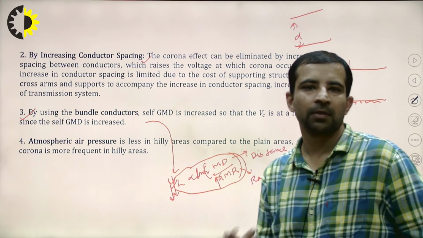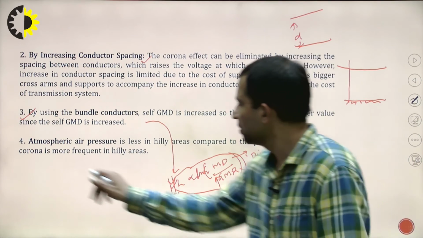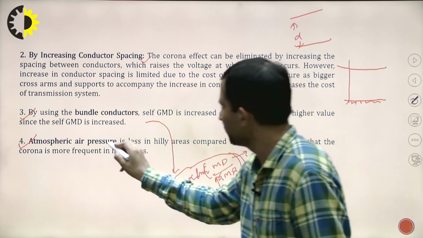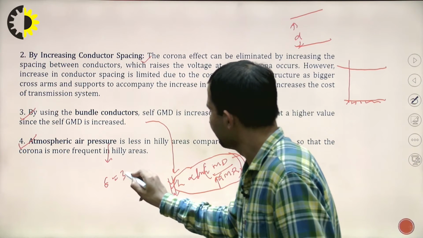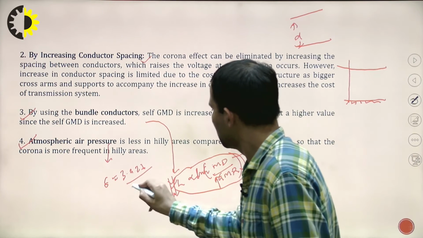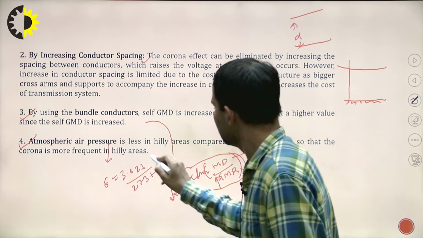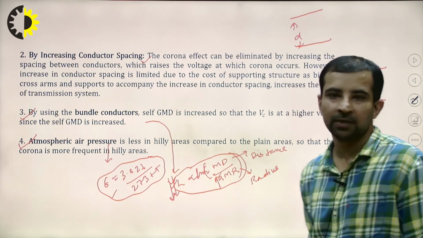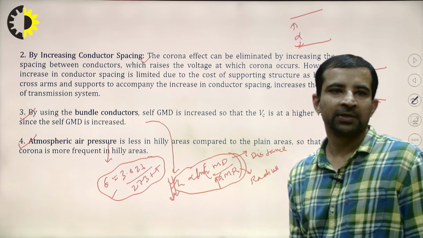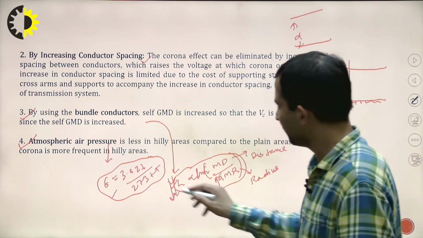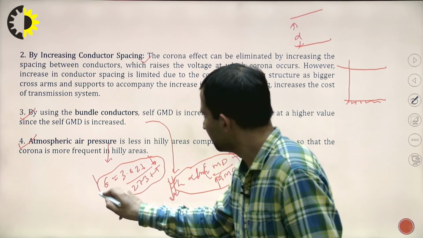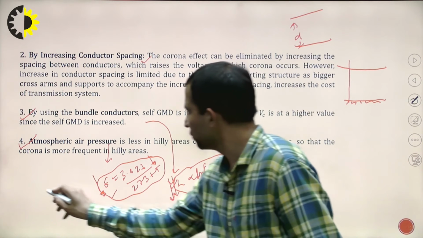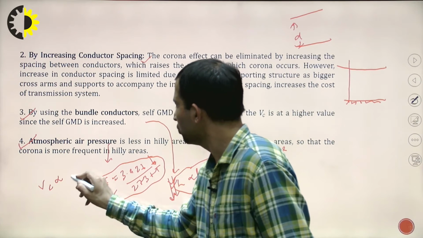Again there comes the point of atmospheric air pressure. Atmospheric air pressure is less in higher areas. For the atmospheric air pressure, there is a relation: delta is 3.92 B upon 273 plus T. So atmospheric air pressure is less in the hilly areas, so the corona is more frequent in those areas. If B, the atmospheric pressure, is less, then delta will be less. And it is clear from the relation that I have explained that VC is directly proportional to delta.